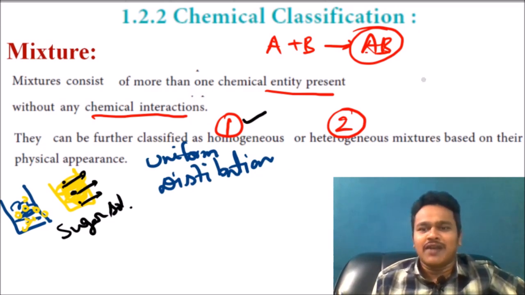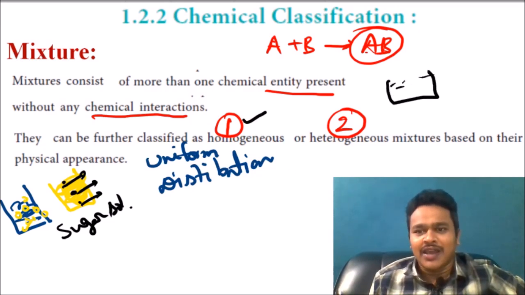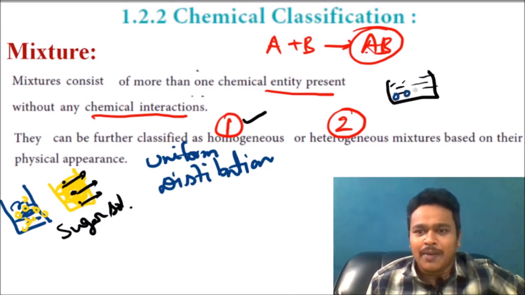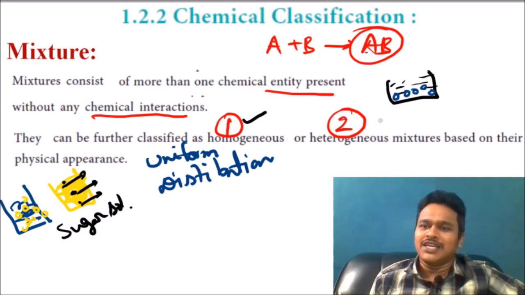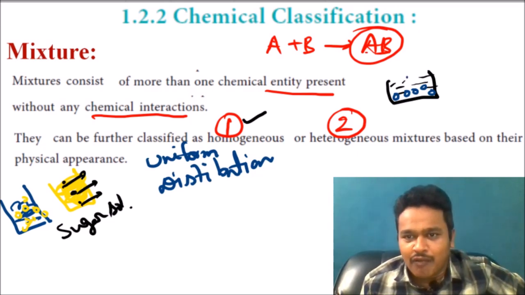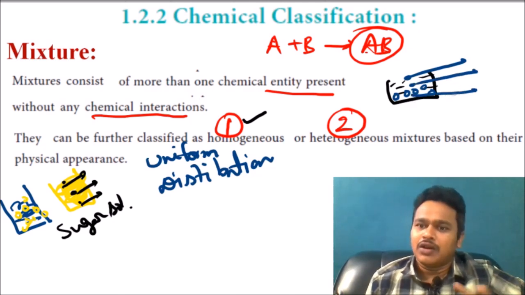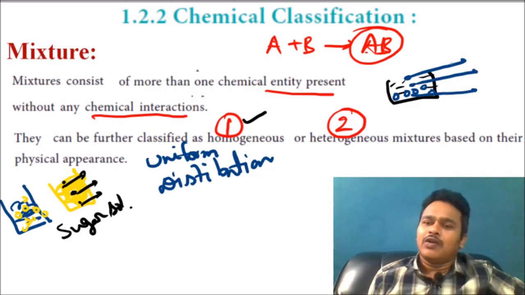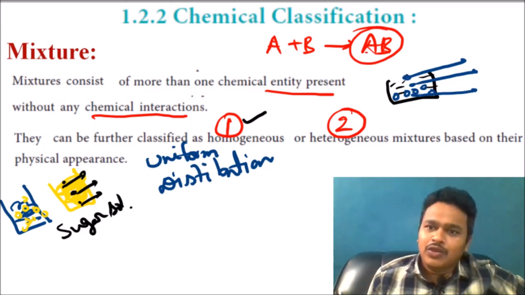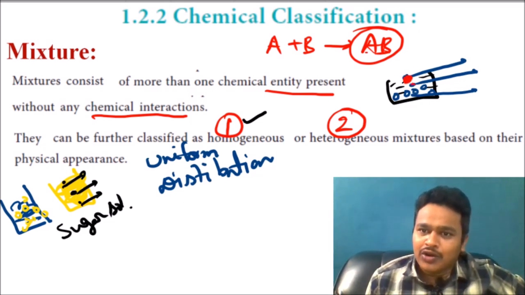Heterogeneous. What will I do? I will take water here. I will add sand. The sand will come and occupy the bottom of the vessel. It is not going to mix. If you take a drop from the top, there is no sand. In the middle also no sand. At the bottom of the vessel you will get sand.